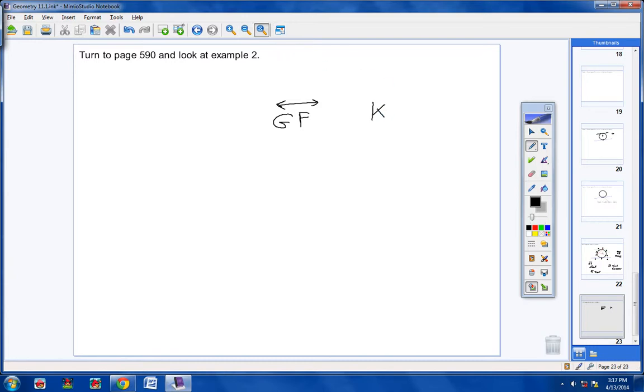All right. Let's also label a diameter. As I look at this circle, I notice that segment DE is a diameter. How do I know that? Well, look at point D, it lies on the circle. Look at point E, it lies on the circle. And notice that chord passes through the center, which is C. So anytime a chord passes through the center, we call it a diameter. So DE is a diameter.